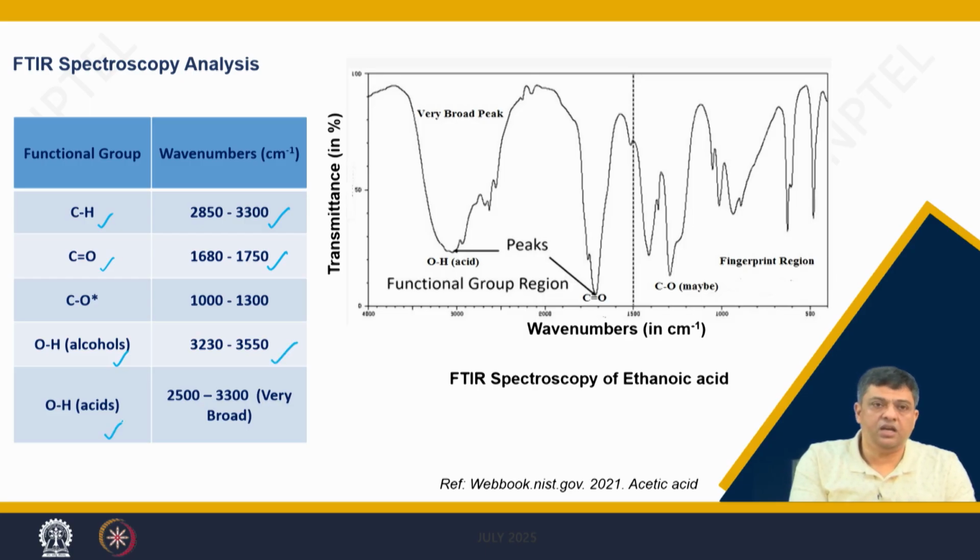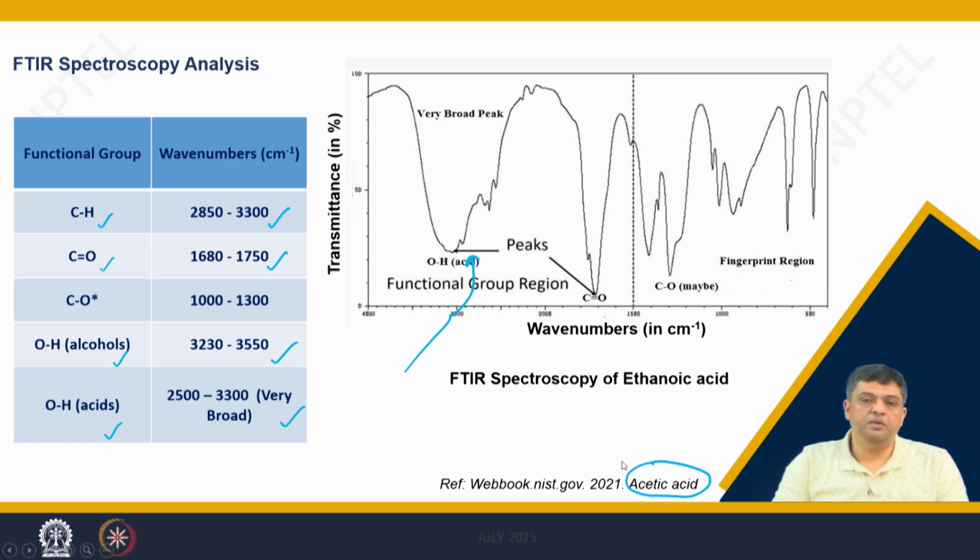If you have an acidic nature of the sample, then they appear in these regions. So, just by analyzing the IR spectra, you can easily find out the nature of the bonds which are there, and you can characterize the materials very easily. This is just an IR spectrum of ethanoic acid.